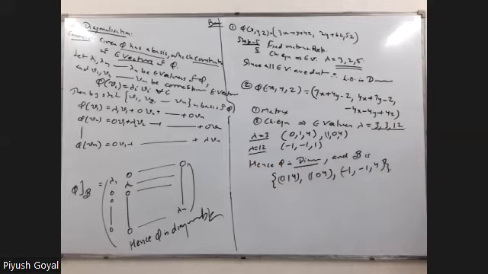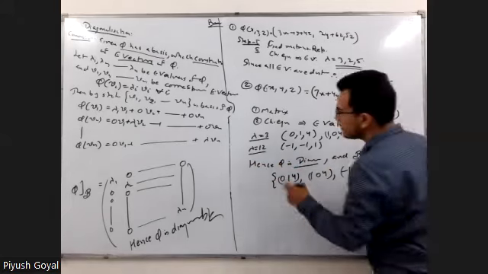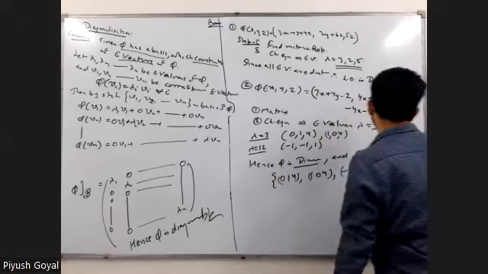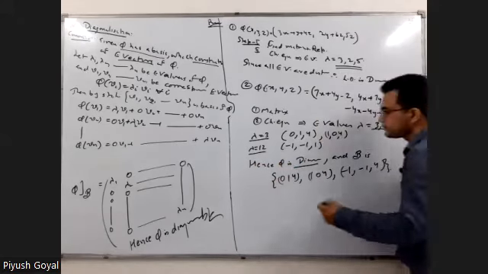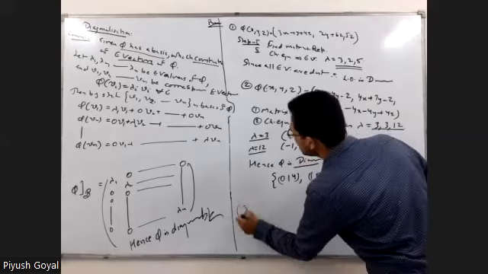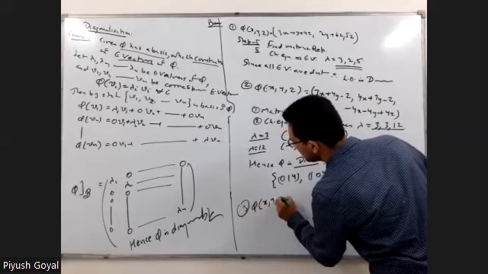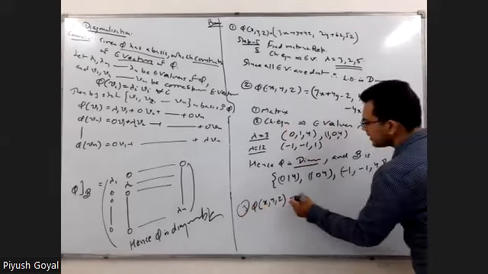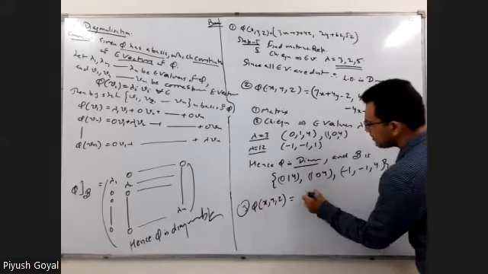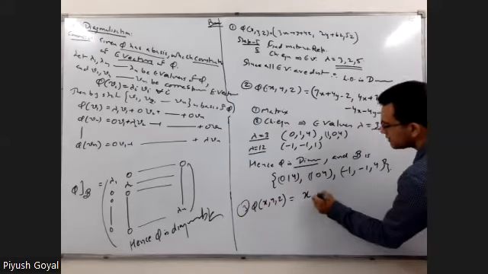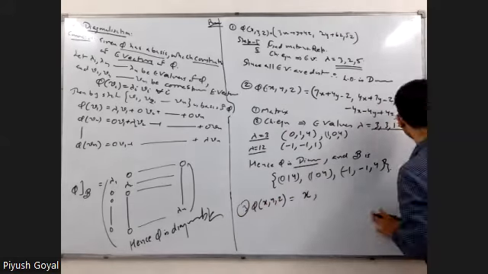in which you do not have diagonalization. So the numerical will be of the form, for example, third is phi of x, y, z, in which you have x, let me write it, one second, the matrix 1 1 0, then 0 1 0, then 0 0 2, for example.